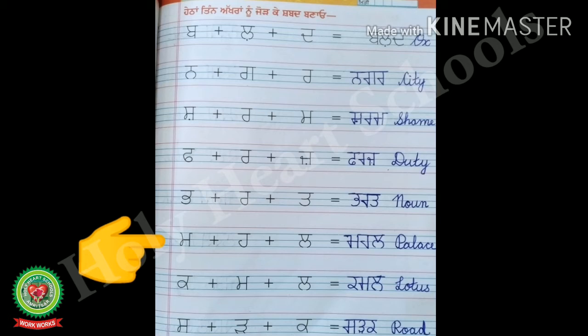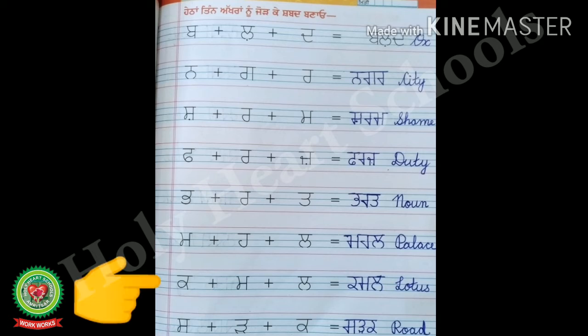Now look at the next line. Mamma plus Haha plus Lalla. So after joining these three letters it becomes Mahal. Mamma, Haha, Lalla, Mahal. And what's the English meaning of Mahal? It is palace. PALACE, palace.